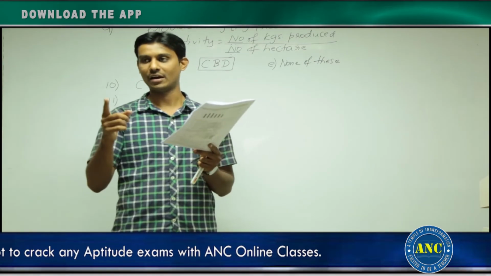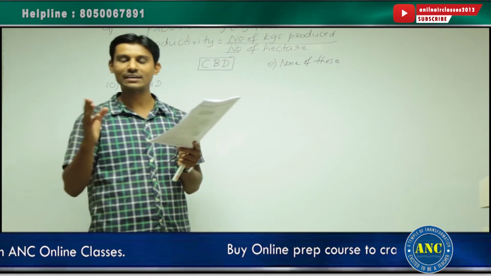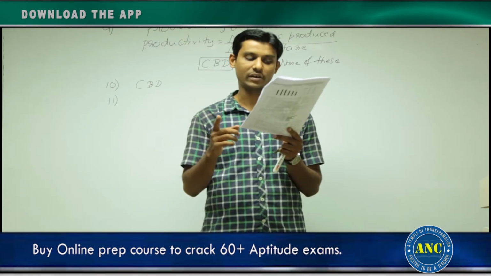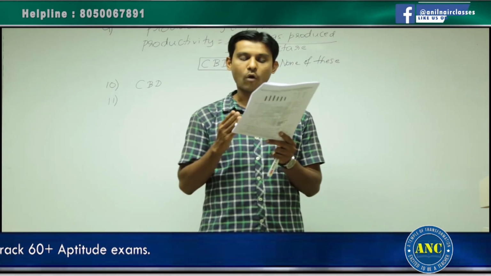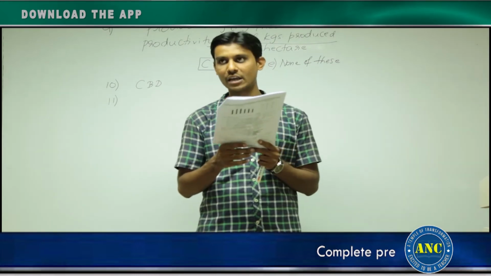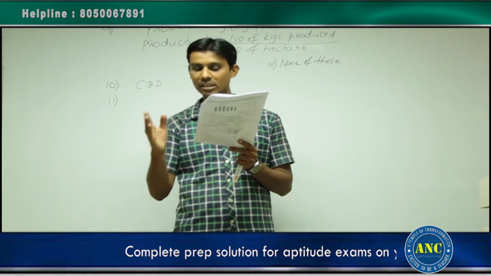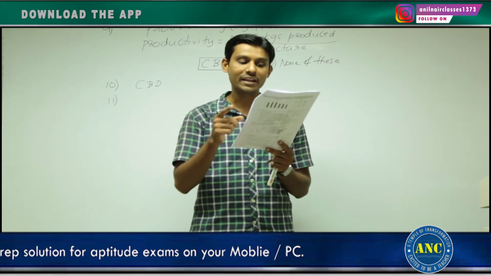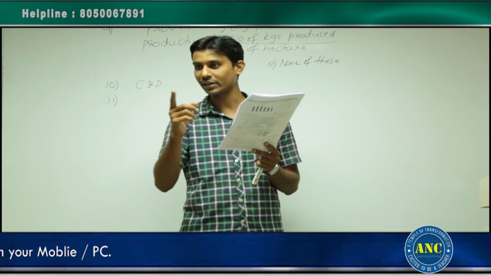In this particular question, cannot be answered is an incorrect answer. Why is it incorrect? This is where your observation will come into picture. Please read the question carefully: average cotton productivity measured in kgs per hectare of all the cotton growing countries in the world other than the 9 countries shown in figure A for the year 1981-82. If you observe the graph carefully, figure A, the first graph, there is something called as world. It is the fourth one from the last, right?